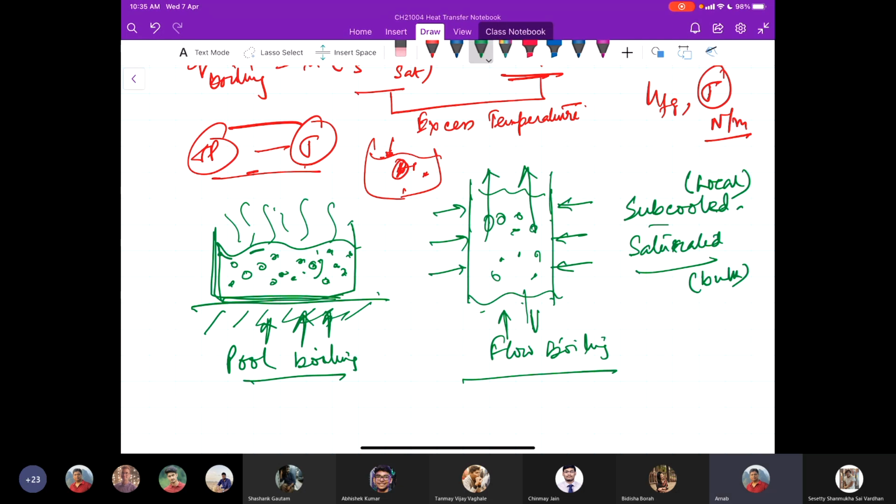And the other case, for the saturated case, the temperature of the bulk liquid is at the saturation temperature. So what happens when you start heating a pool of liquid, for example, here in this case? Initially, bubbles will be confined to a very thin or narrow region near the hot plate, just near the surface.